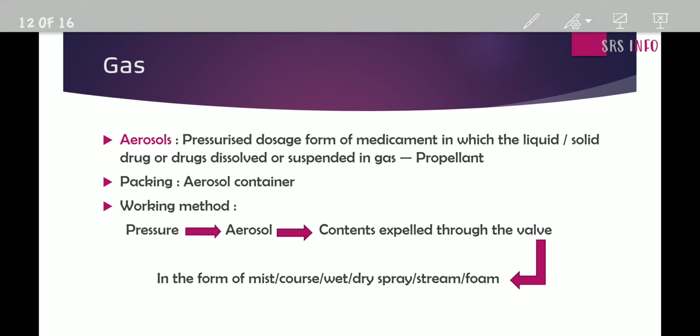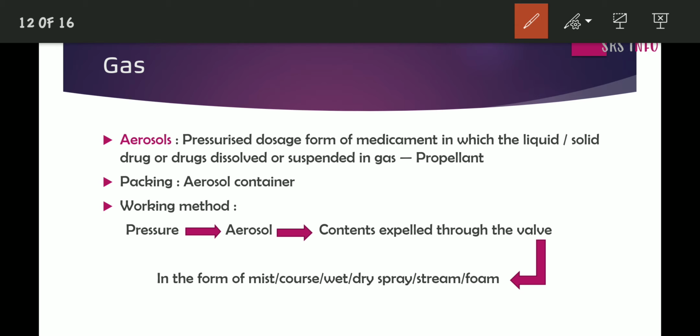Now we saw different types of classification. One is on the basis of appearance, and the second is on the basis of route of administration.